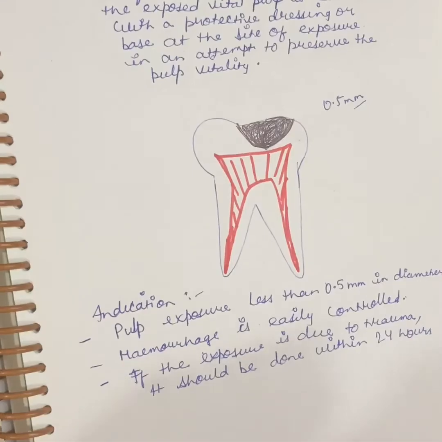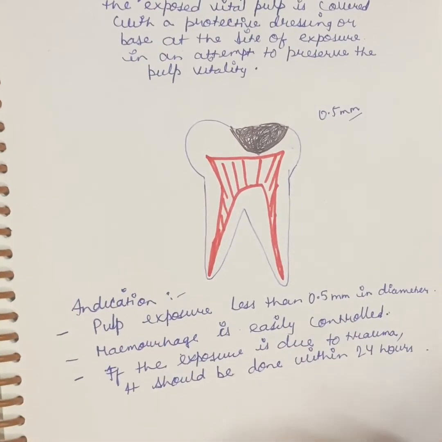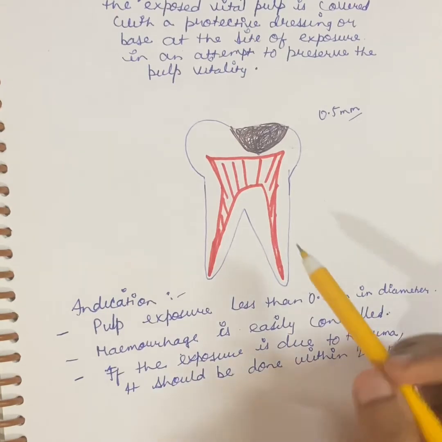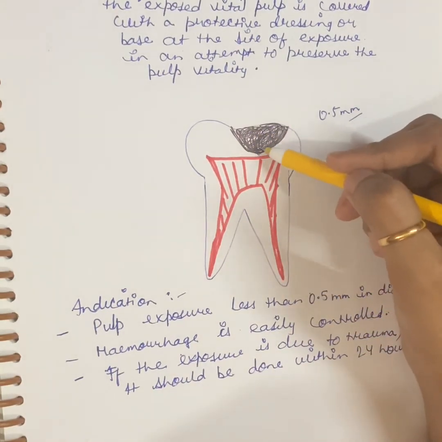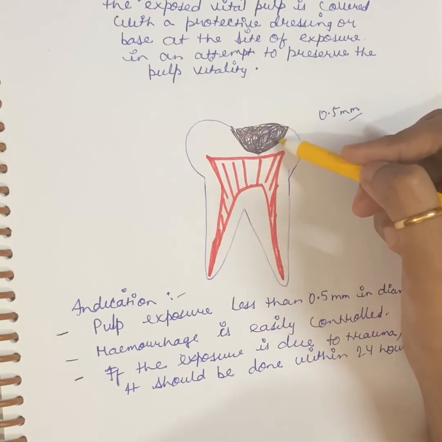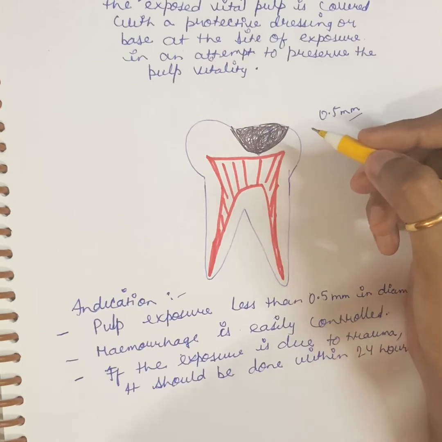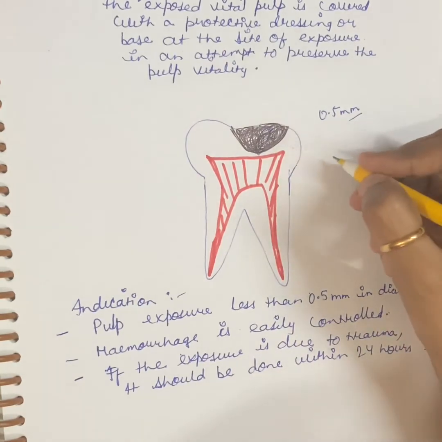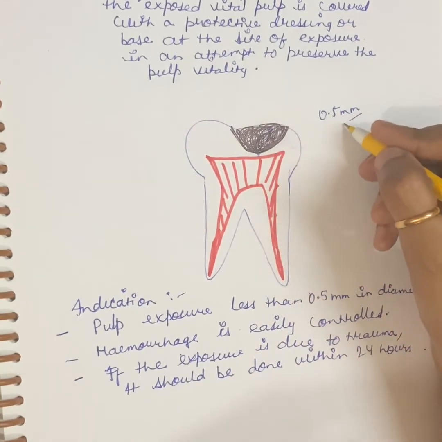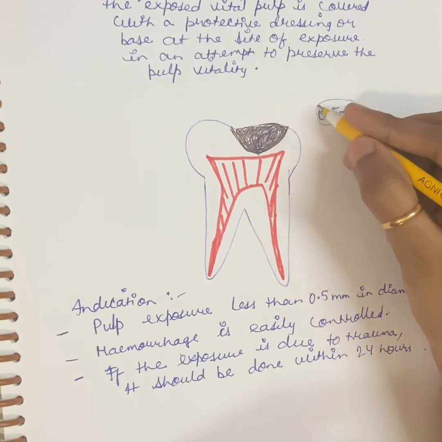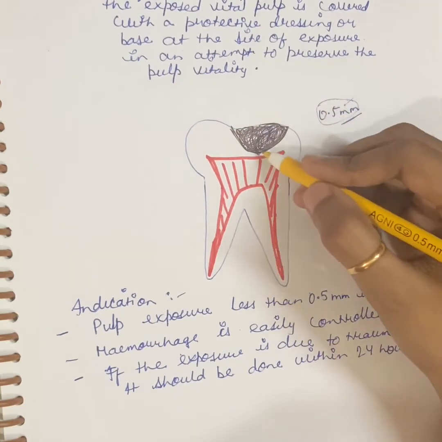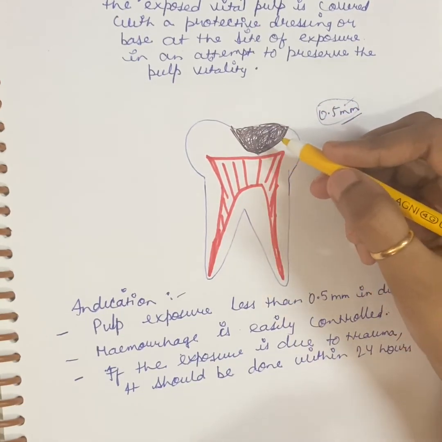What you have seen, we have three indications for direct pulp capping. What are these? If there is a mechanical exposure when you are excavating the caries and you have accidentally exposed the pulp, then the pulpal exposure diameter should be less than 0.5 mm. Second, the hemorrhage should be easily controlled.